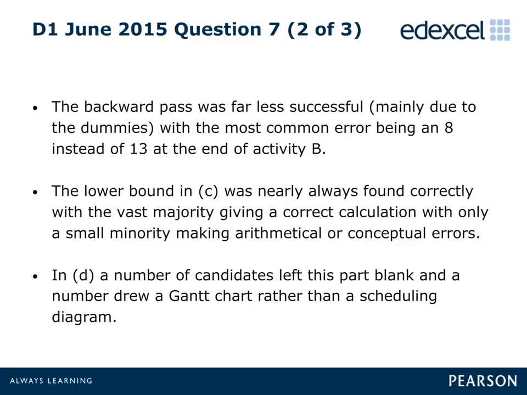Most candidates had the correct calculation to find the lower bound in Part C, although some tried to argue the minimum number of workers based on scheduling the workers, even though a calculation was explicitly asked for in the question. In Part D, candidates were asked to schedule the workers, and a number either left this part blank or produced a Gantt chart.